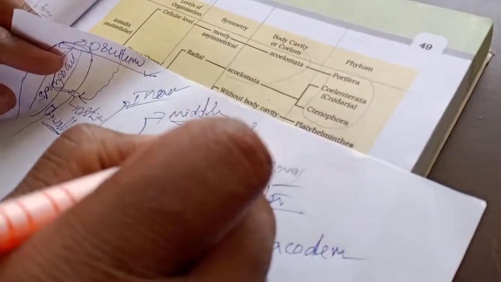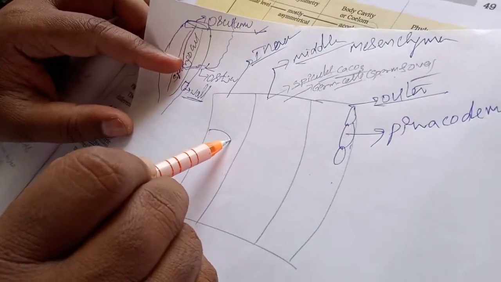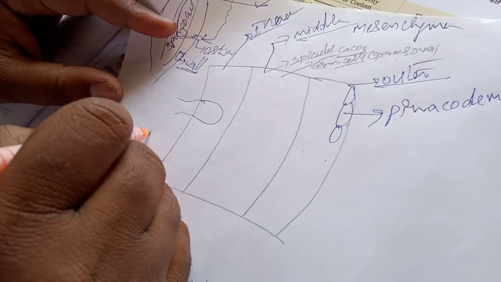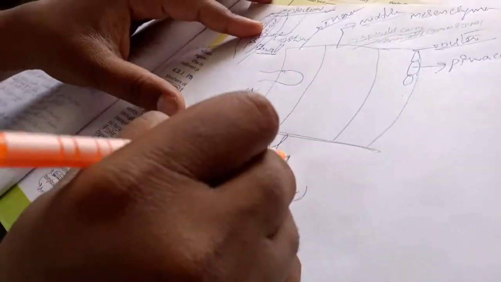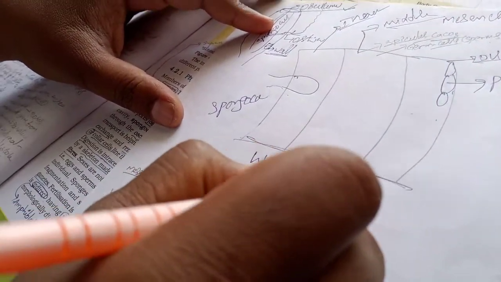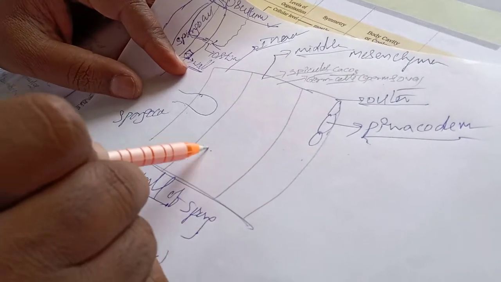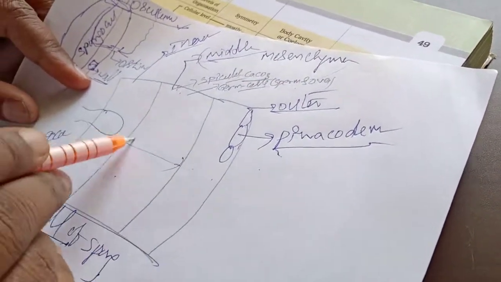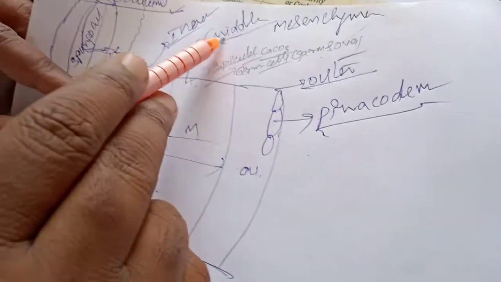The middle layer is called the mesenchyma. The inner layer is called the collar cells, made up of choanocytes, and this one is the spongiocele. So I explained the wall of sponges. The outer layer is called the pinacoderm, the middle layer is called the mesenchyma, and this is the inner layer.